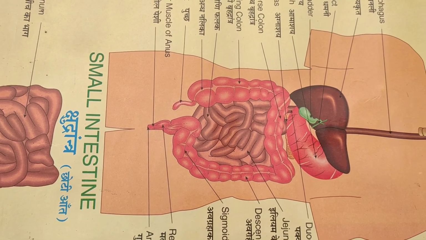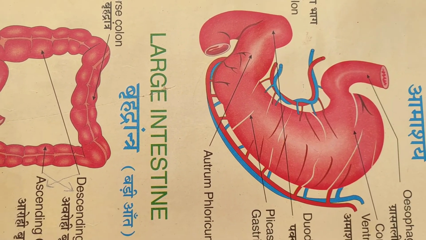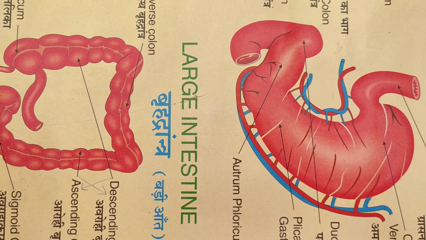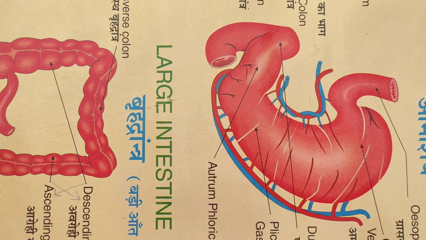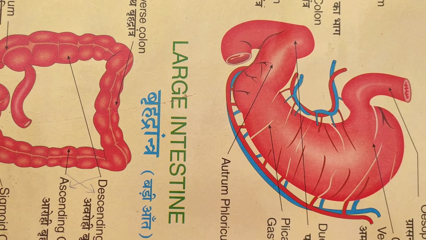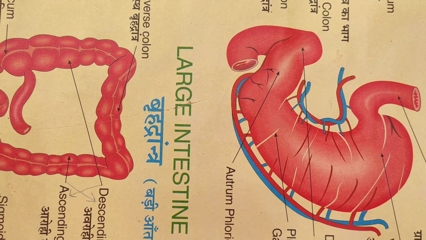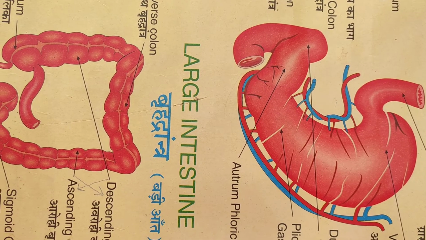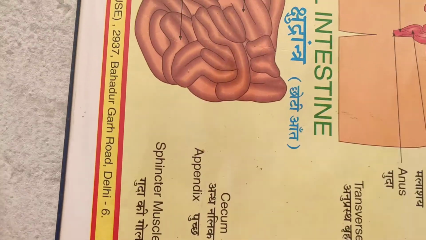In the stomach, the food is acted upon by the gastric juice, which is very important for the digestion of protein, because here we have an inactive form of enzyme called pepsinogen, which in the presence of HCl becomes active to form pepsin, and the digestion of protein can take place. The stomach wall is lined by mucus so that corrosion does not take place because of HCl. From the stomach, the food goes to the small intestine.